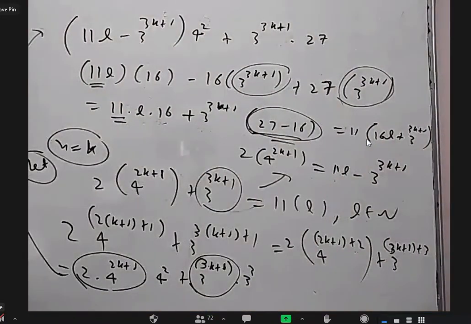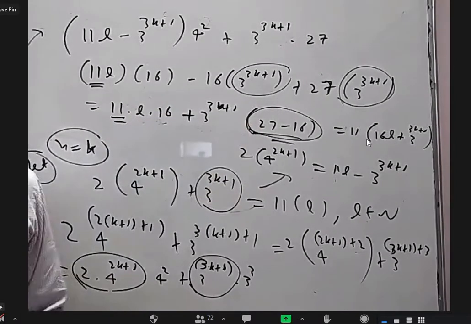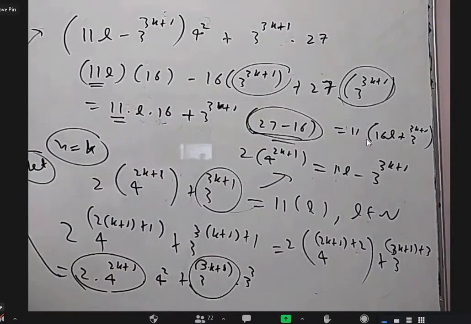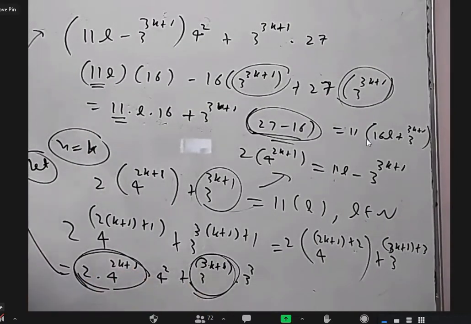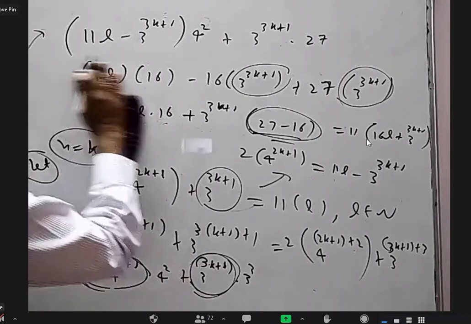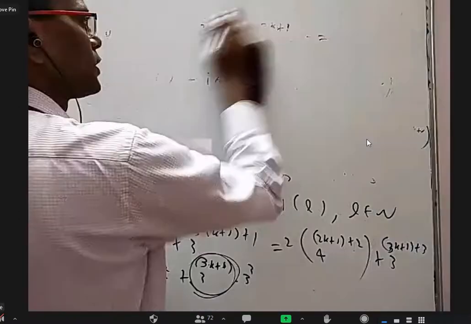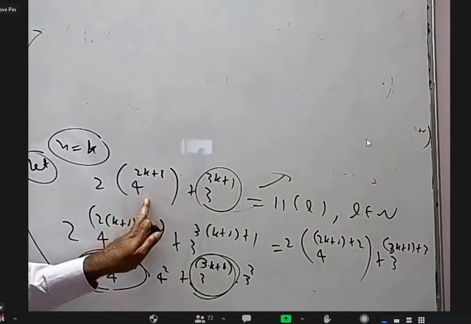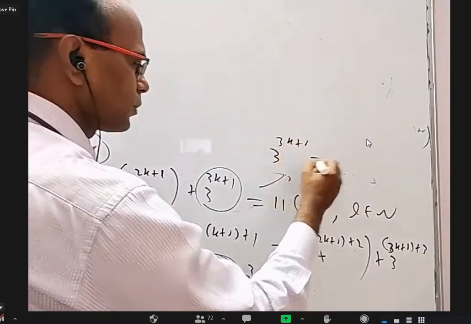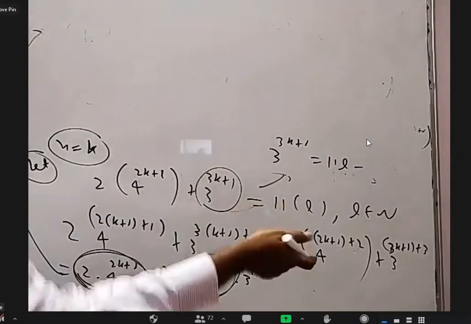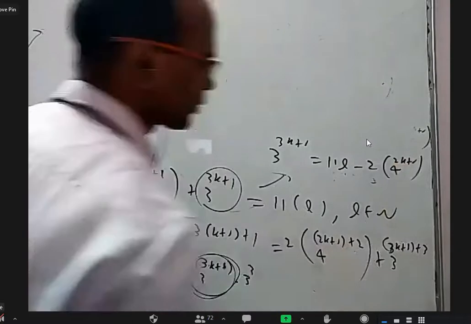Right? Yes, sir. Okay. This is just a matter of adjusting carefully. One may say, why did you replace this one? I want to replace with this. Yes, you can do that. Nothing wrong. Let us see. If somebody doesn't want to do this, they want to send this one to the other side. 3 power 3k plus 1 can be written as 11L minus, and this one that side, 2 times 4 power 2k plus 1.